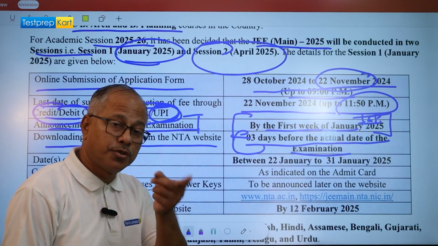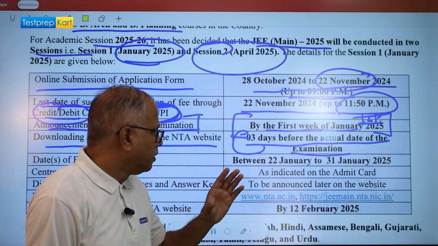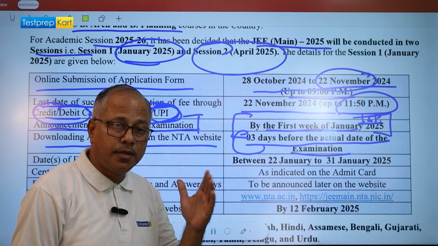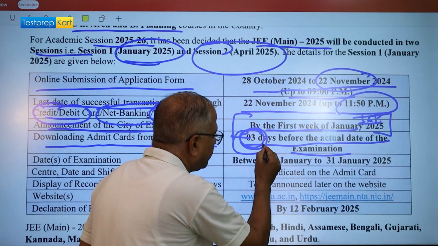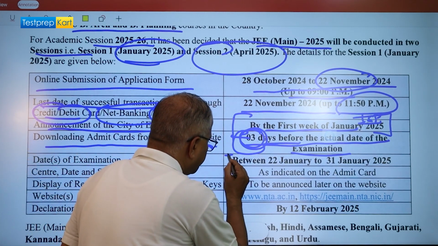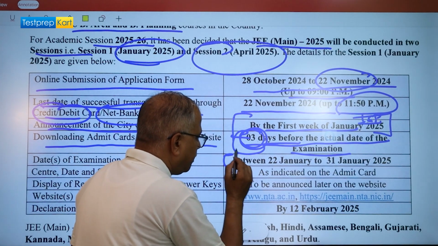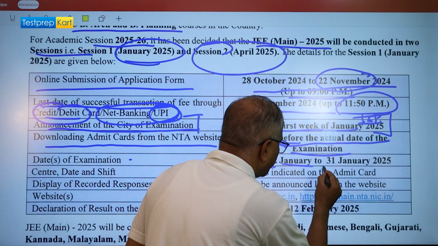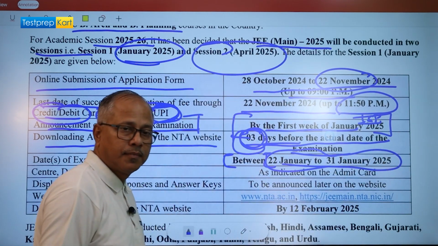Now, the admit card you would only be able to download 3 days before the actual examination. Okay, that is also in terms of IST if you are staying out of India. For India, there is no problem. So what actually happens is that many parents say 10 days before examination. No, 3 days before the examination you would be able to download, this is most important. Now, date of examination, JEE Main for this January intake, the date of examination is going to be between 22nd January to 31st January 2025, right?